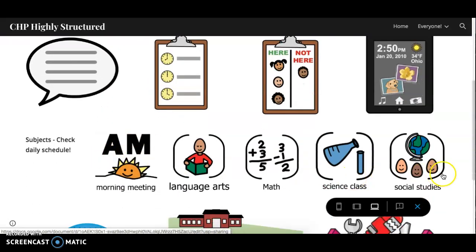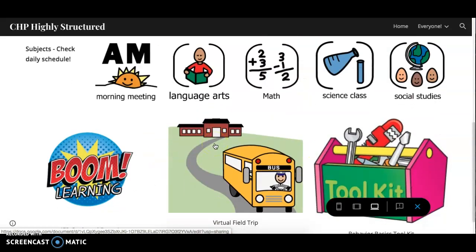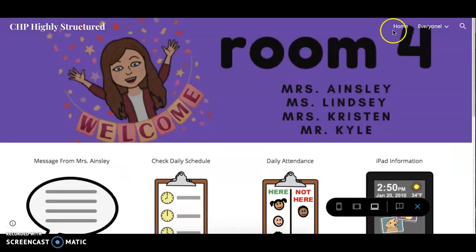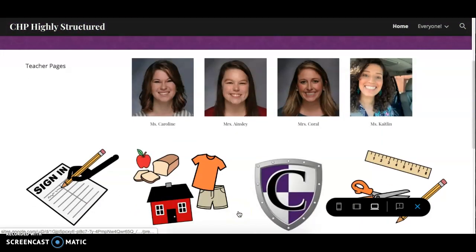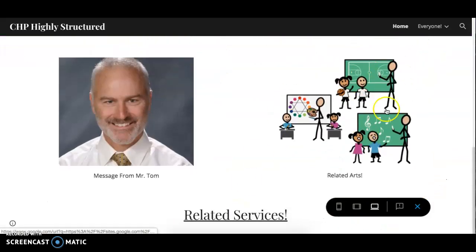So here's where you find all of your work, which most of you all have been working so hard on, and I'm so proud of. So if you want to do any of our related arts activities, you can go to the home button at the top and go down, and this is our related arts page. See, it has the gym teacher and music and art.